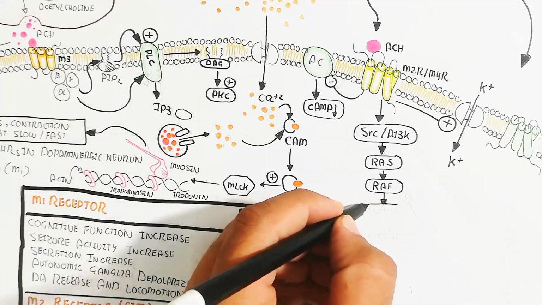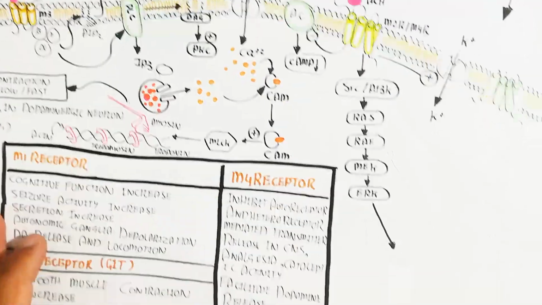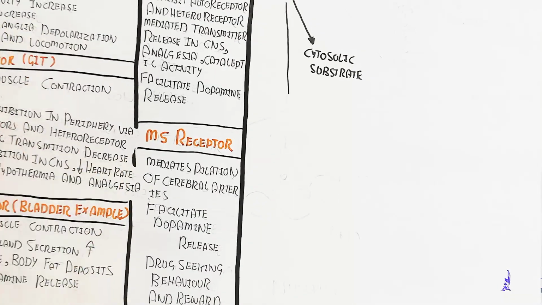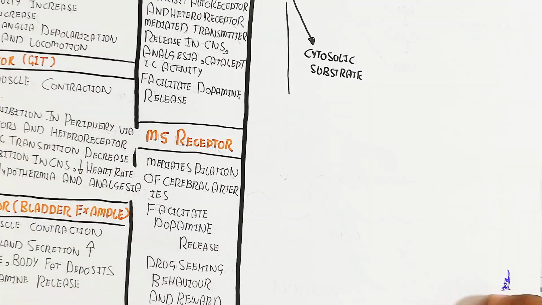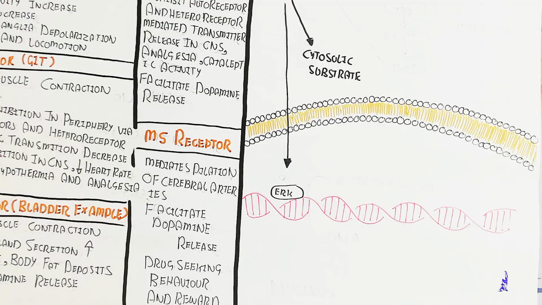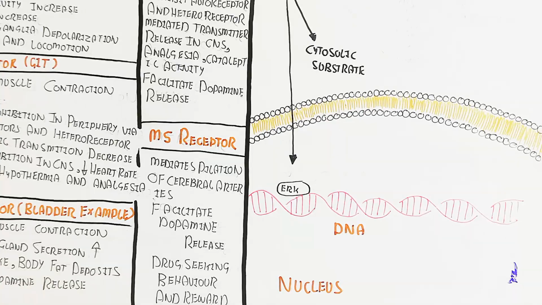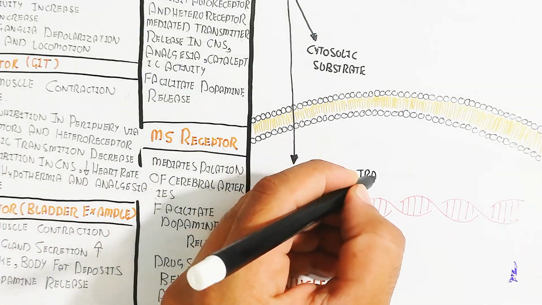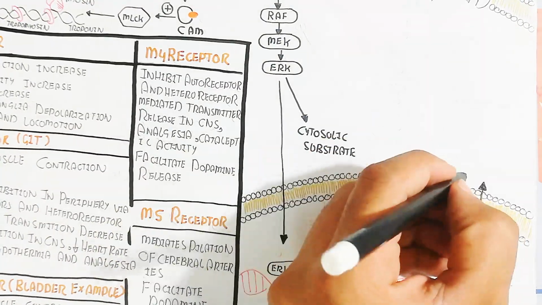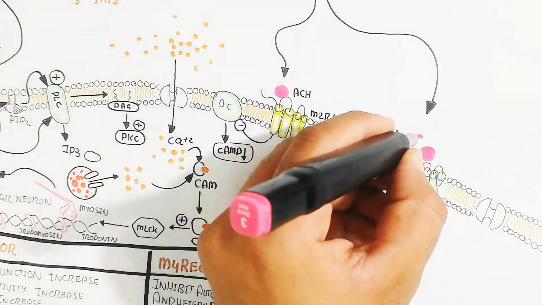The SRC and PI3K pathway leads to the RAS, RAF, MEK and ERK pathway of protein activation and phosphorylation, which activates cytosolic substrates, and ERK will bind with the DNA in the nucleus. Going to the nucleus leads to transcription and translation of proteins that are very important, for example myosin, troponin and actin formation. A lot of proteins are required for muscle contraction, like smooth muscle contraction, and this translation is very important for function.